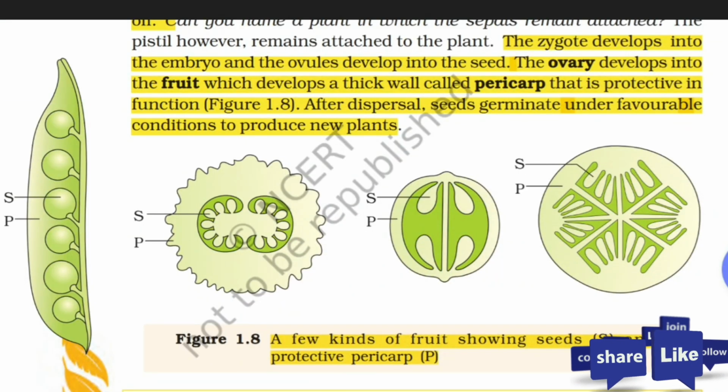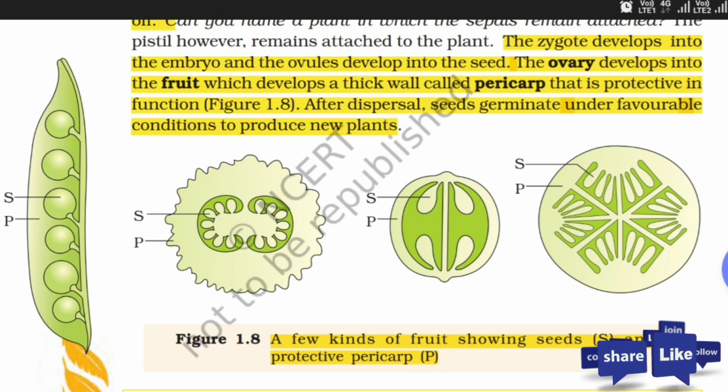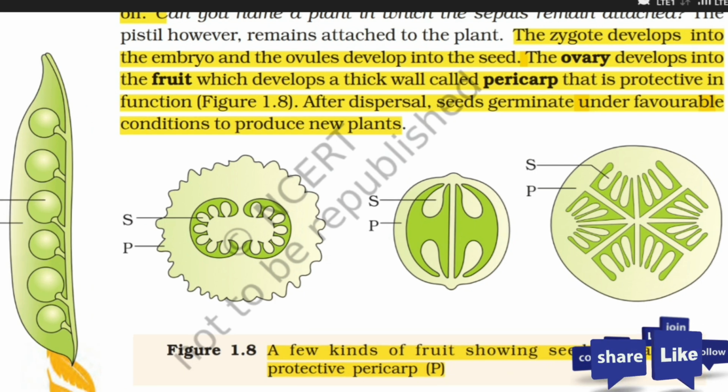Now in figure 1.8 you can see the seeds of different kinds of fruits, which are showing the seed and the protective layer as pericarp. So you should try to draw all the diagrams with the correct labeling. This was about the introduction of the reproduction in organisms.